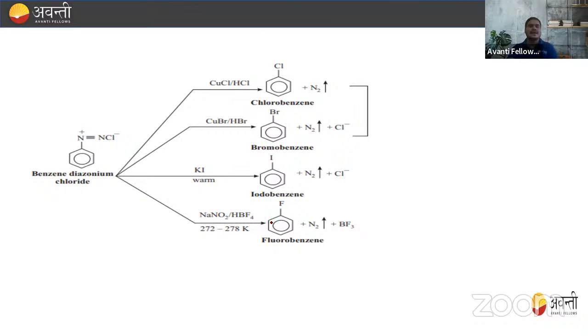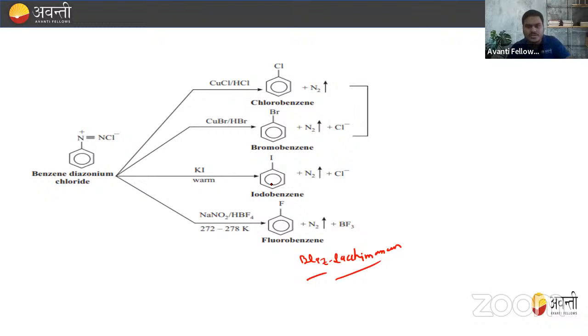When we treat with KI, or we just warm the solution, then it will become iodobenzene. Similarly, when you treat with NaNO2 and HBF4, it will become fluorobenzene. This is also known as the Balz-Schiemann reaction, right?